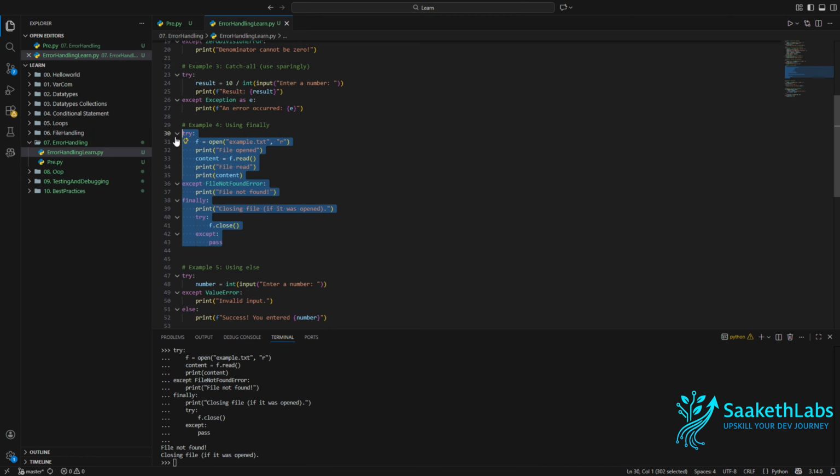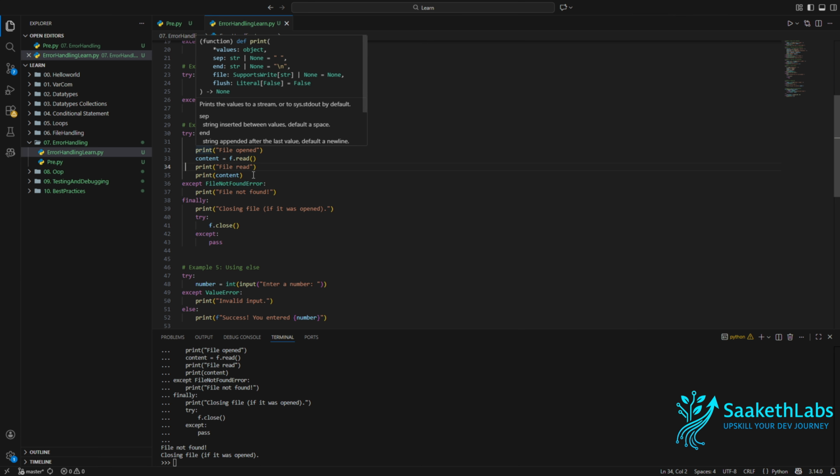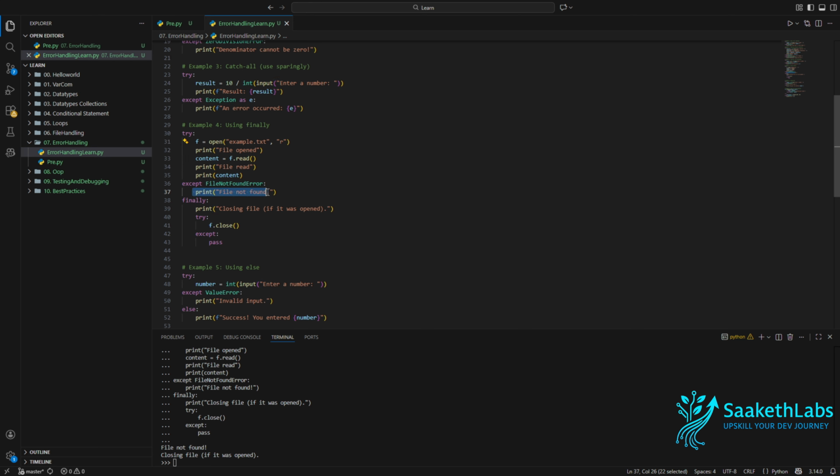As you can see, still there is no example.txt. So right after the execution of this line, the file not found error was thrown, as there is no example.txt, and after that this particular block was executed. So as there is no "file opened" log in the logs that are printed here, we can conclude that this particular statement itself threw the error. So let me try to add example.txt here so that there is no error.